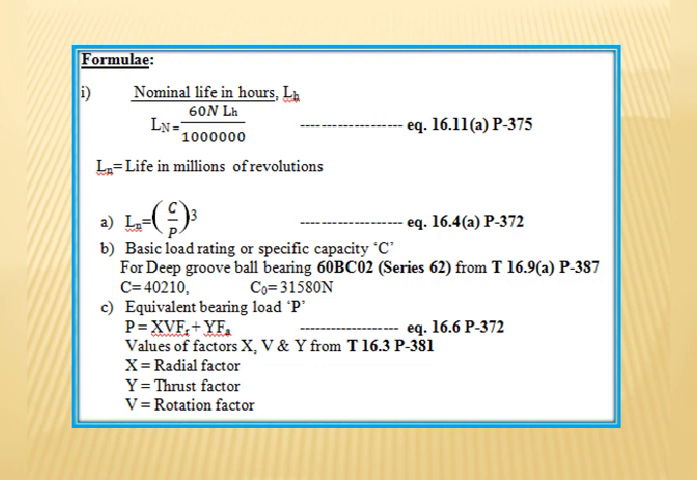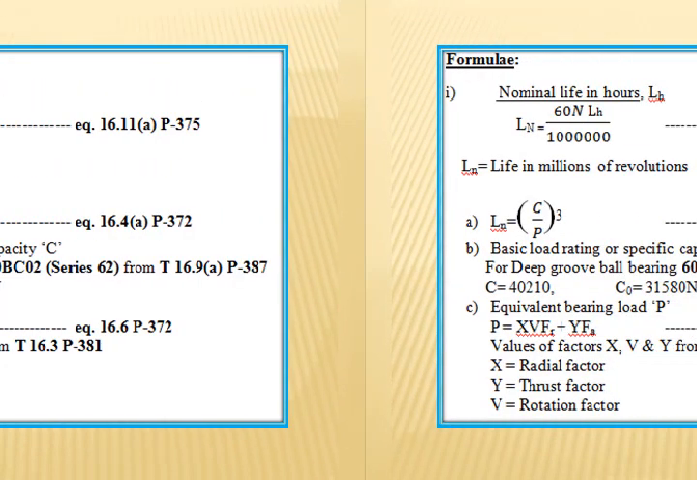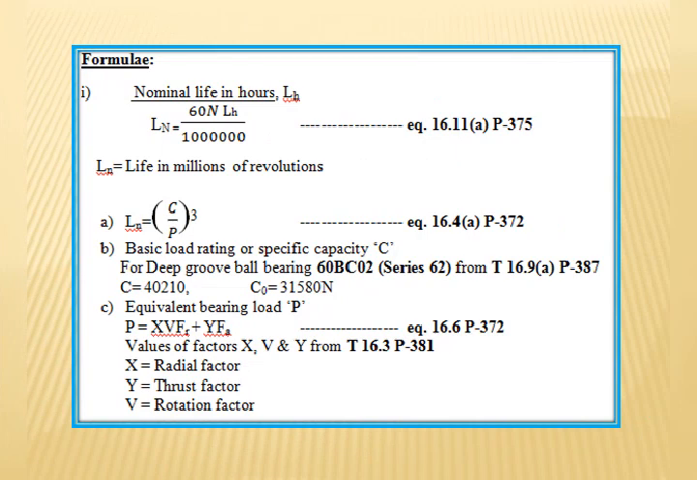Various formulas are required to solve this particular problem, as follows. The question asks us to find nominal life in hours, L suffix h, by referring to page number 375, equation 16.11a. The equation will be L suffix n is equal to 60 into n into L suffix h divided by 1 million, where L suffix n is life in millions of revolutions. That can be evaluated using equation 16.4a, page number 372: L suffix n is equal to C by P whole raised to 3.